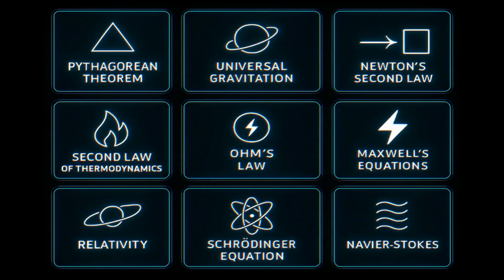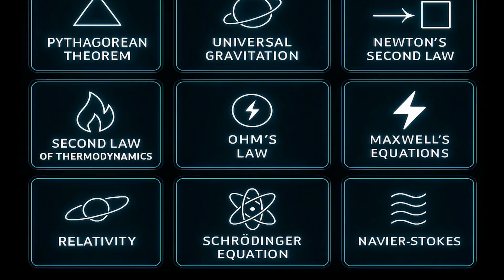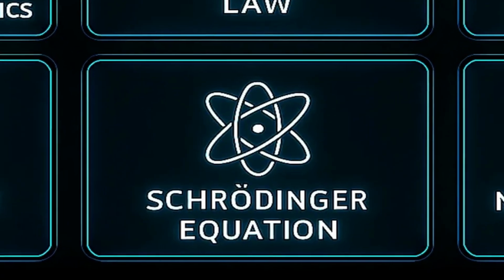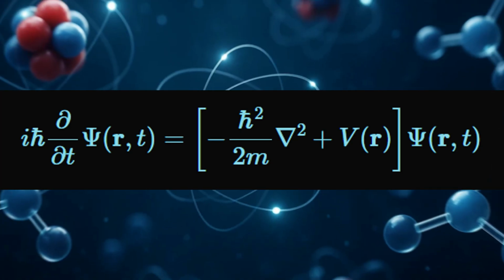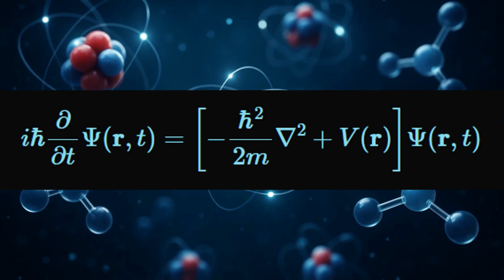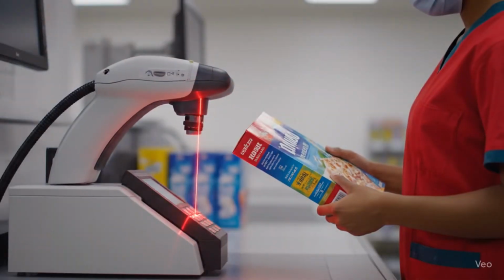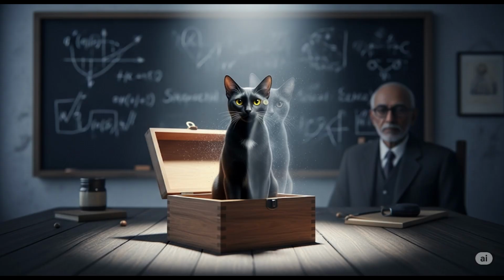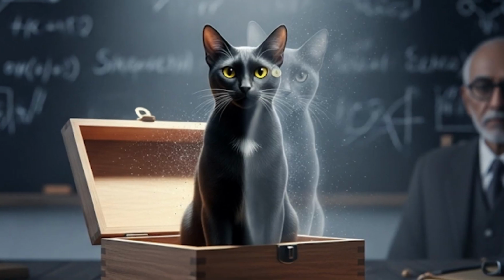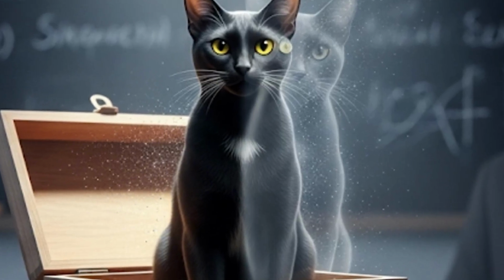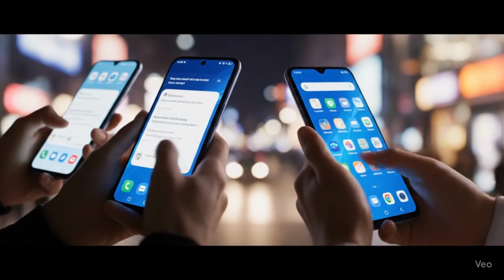At the quantum level, things get strange. And Erwin Schrödinger gave us a way to understand that strangeness. His equation describes how quantum particles behave, not with certainty, but with probability. This isn't just for physicists. Without quantum mechanics, we wouldn't have semiconductors, lasers, or MRI machines. Schrödinger's equation is the heartbeat of quantum theory, and the reason your phone, your internet, and your digital life exist.